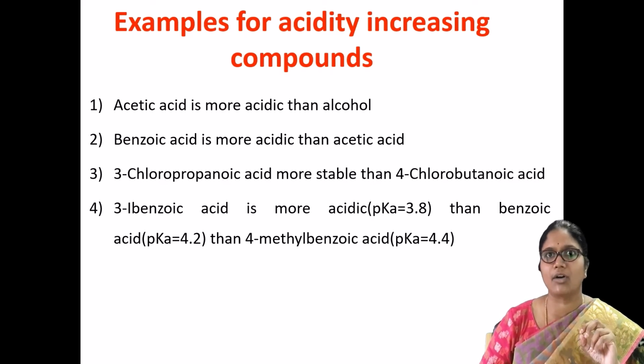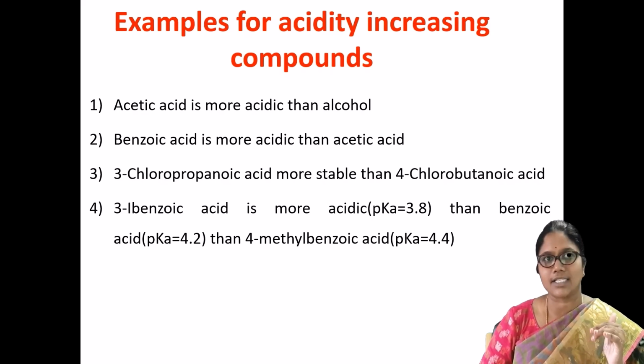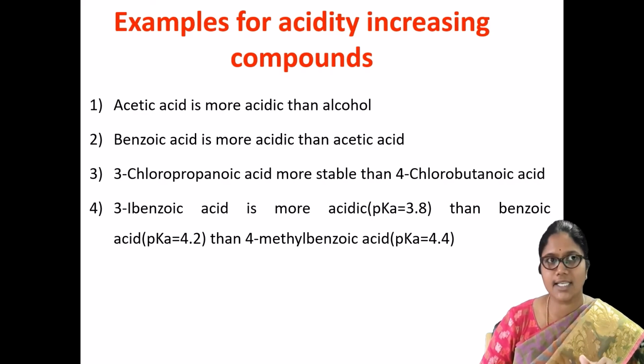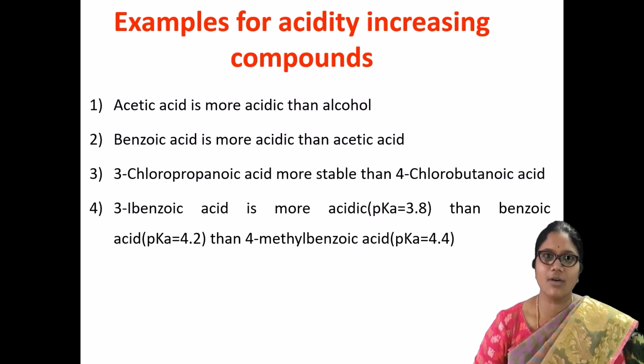Comparing the second and third compounds, the third contains an alkyl group, also known as an electron releasing group, which weakens the acid property. So 3-iodobenzoic acid is more acidic than benzoic acid, which is more acidic than 4-methylbenzoic acid.